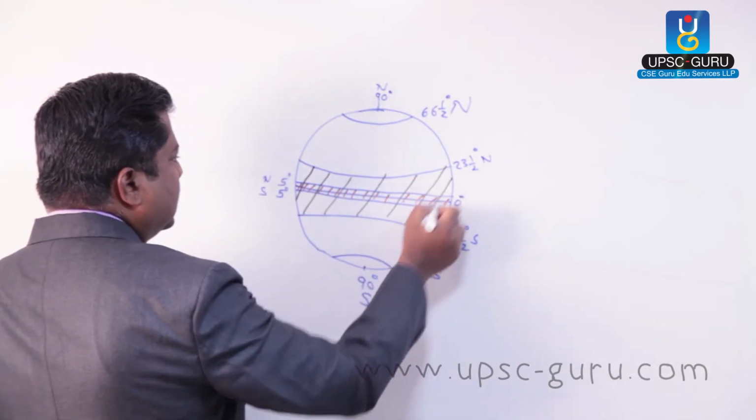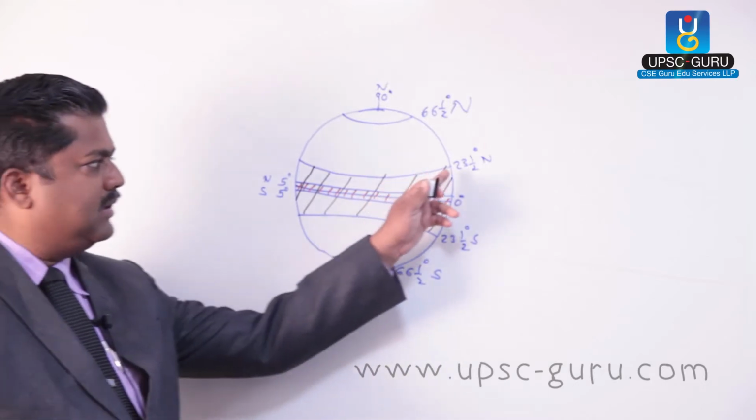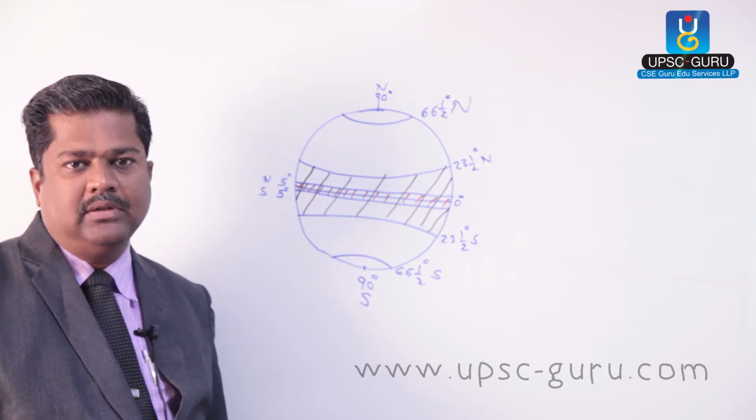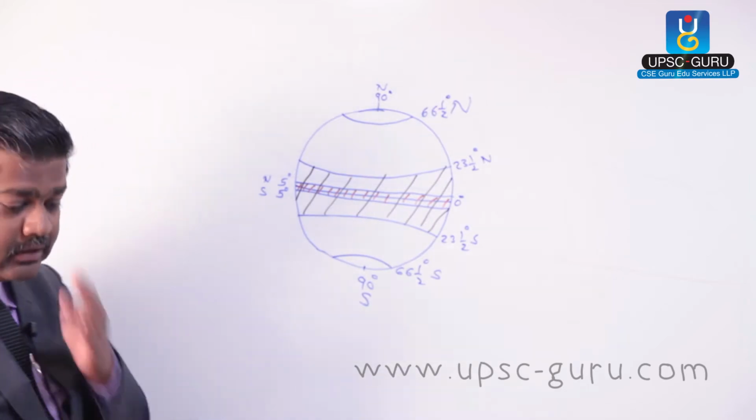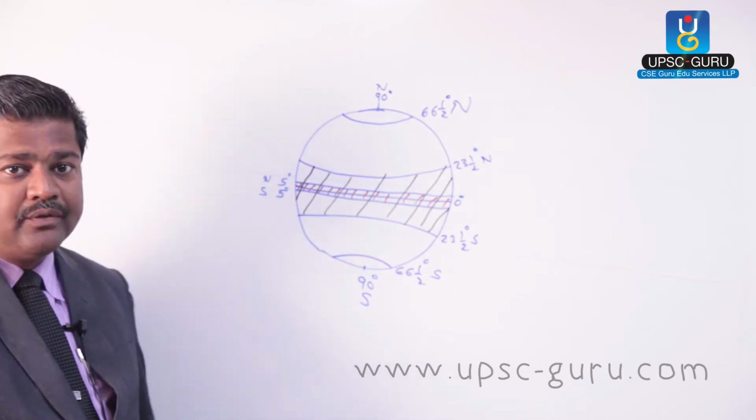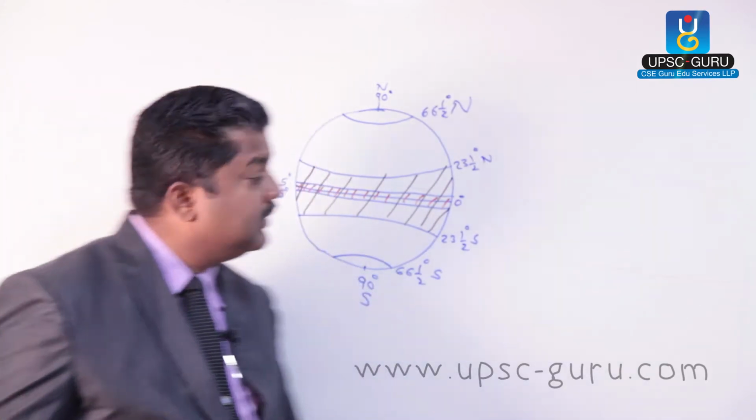This zone, between the two tropics, from Tropic of Cancer to Tropic of Capricorn, is called the tropical zone, where the average temperature is very high. I am using the word average temperature here.